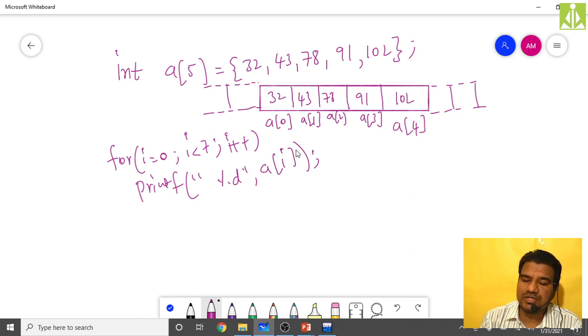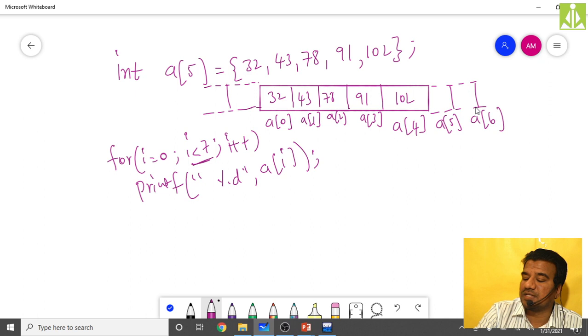So when I make the condition i less than 7, the counter is going to a[5] and a[6] as well.